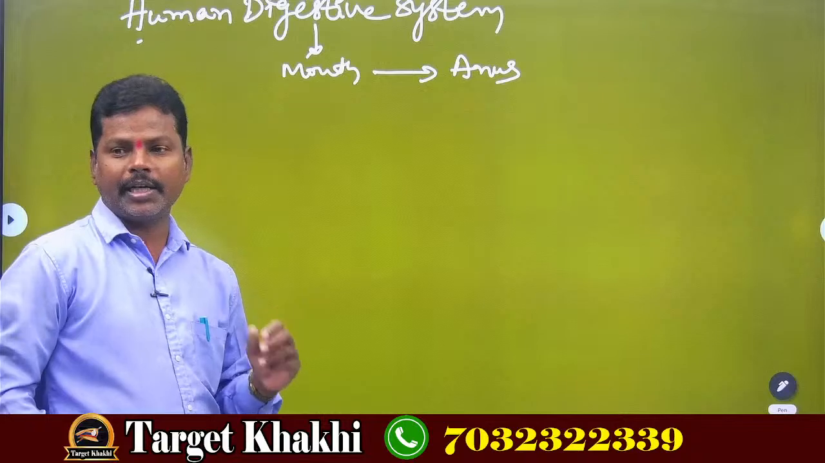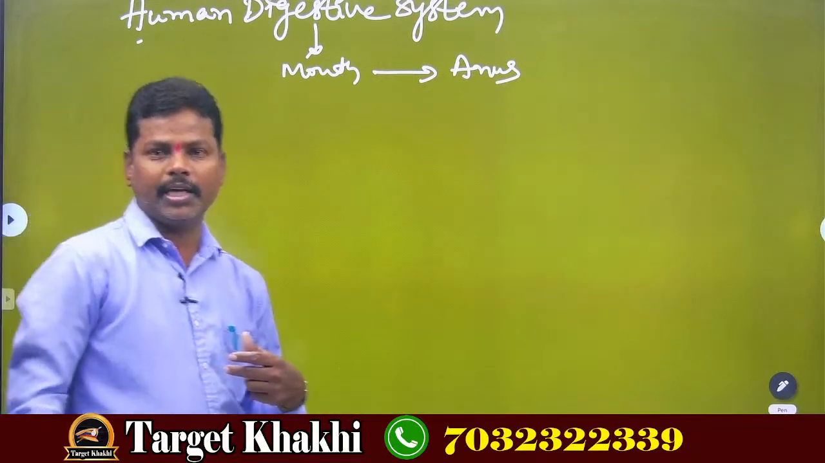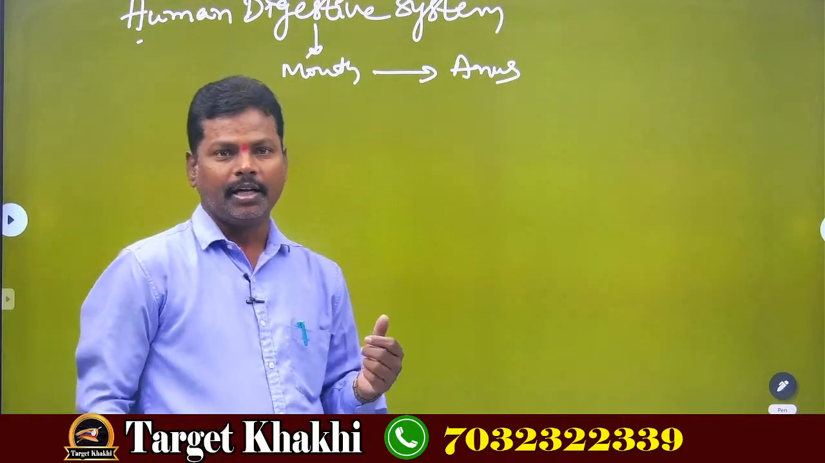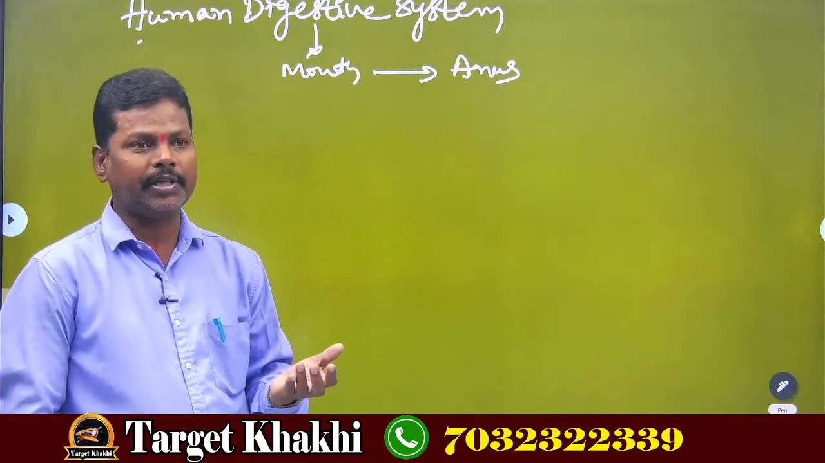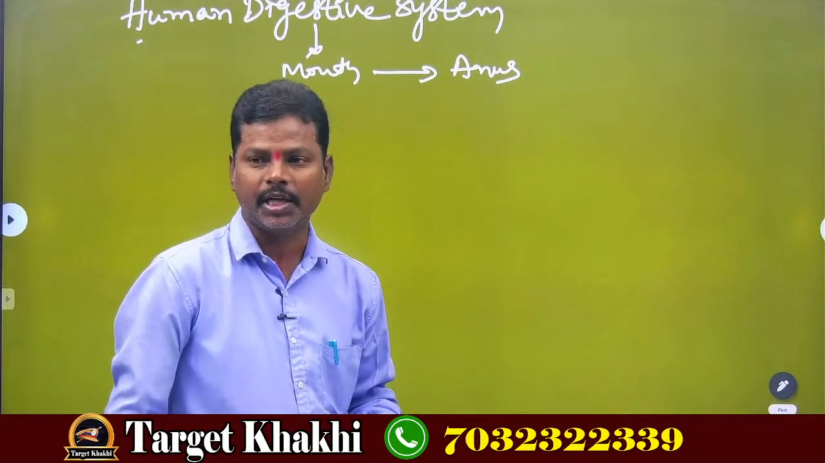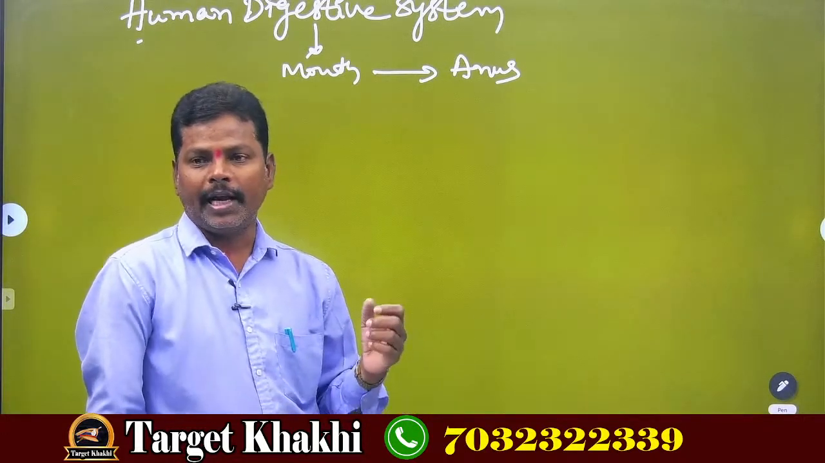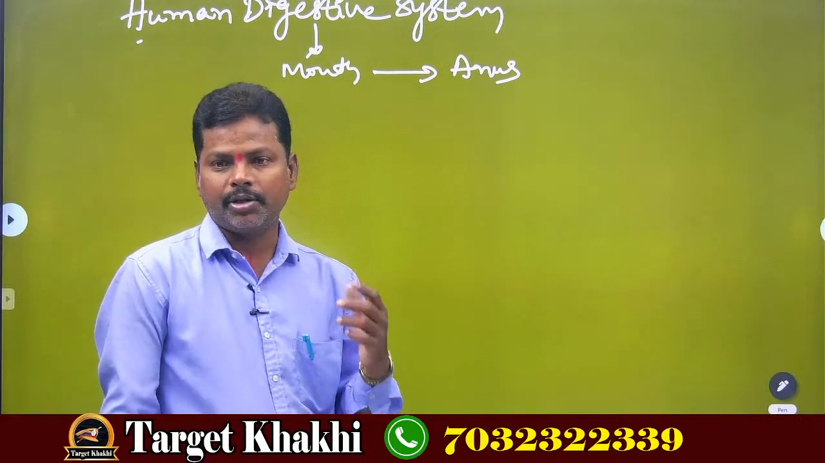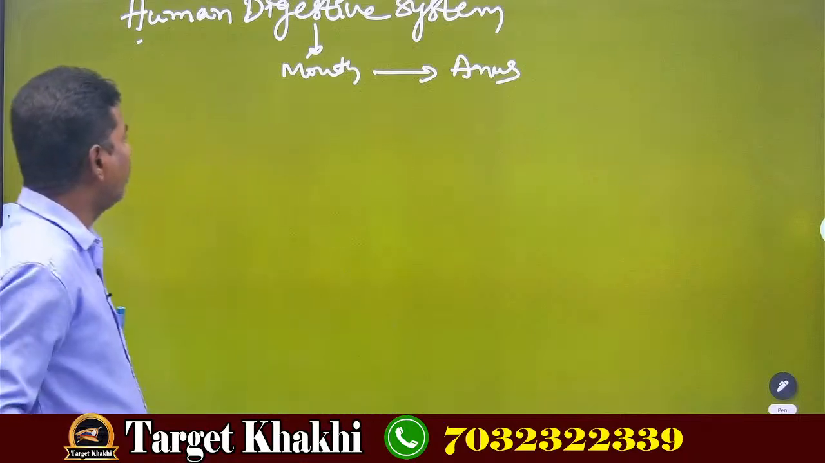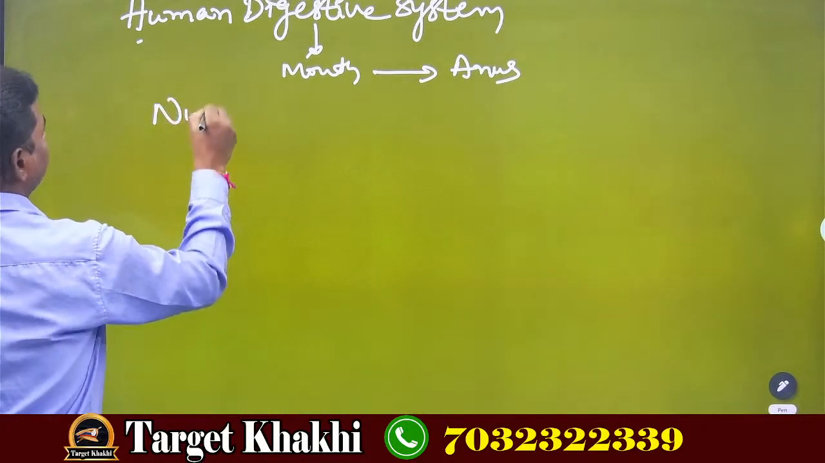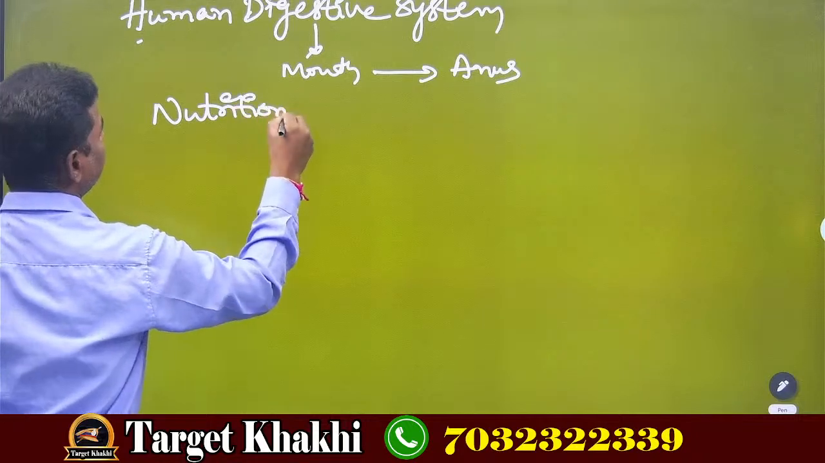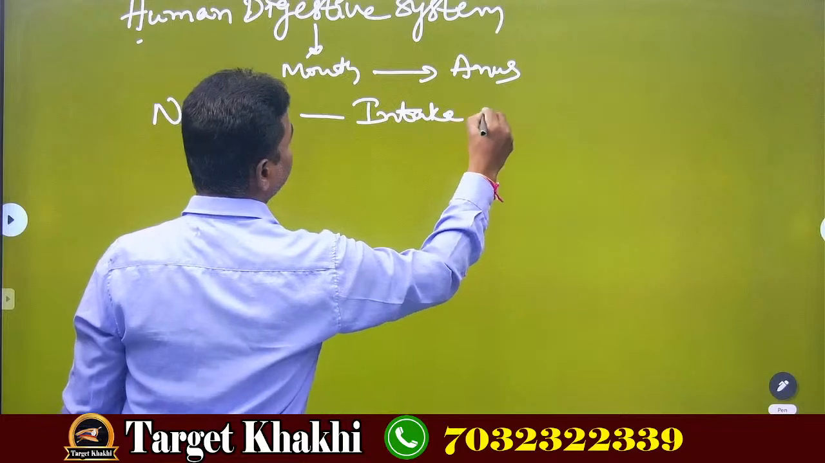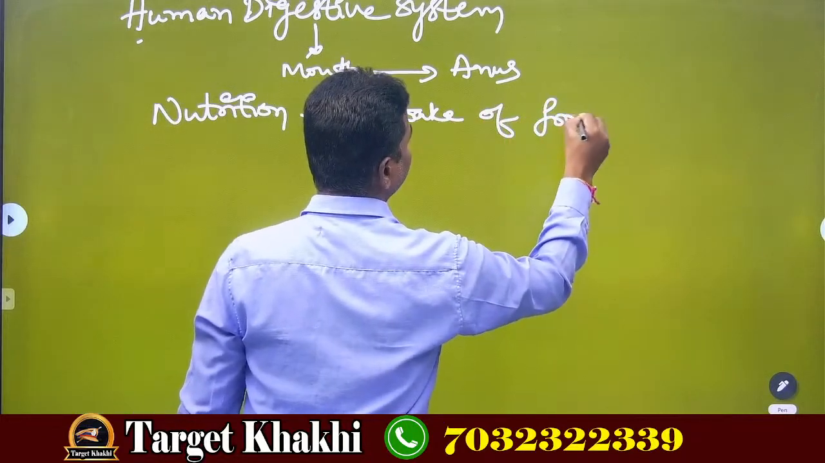But in this human digestive system, what we are taking as food daily is important. So let us see what kind of food items we are taking daily. Somebody will take leafy vegetables, somebody will take vegetables, somebody will take fruits, somebody will take dry fruits, and some organisms take food by depending on others. So that depends upon nutrition. Nutrition is nothing but intake of food. Intake of food is called nutrition.